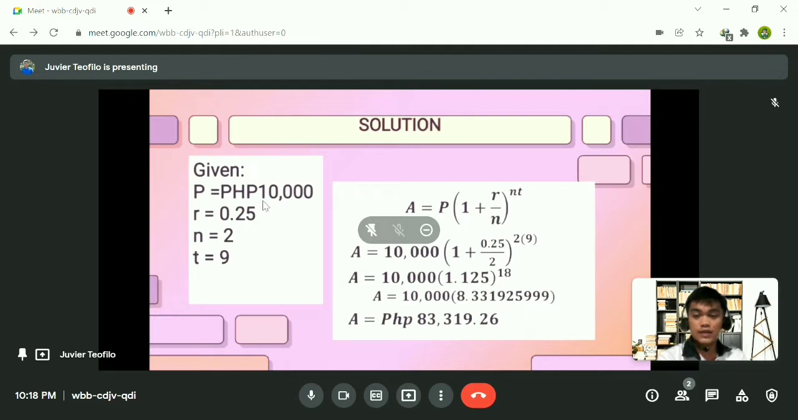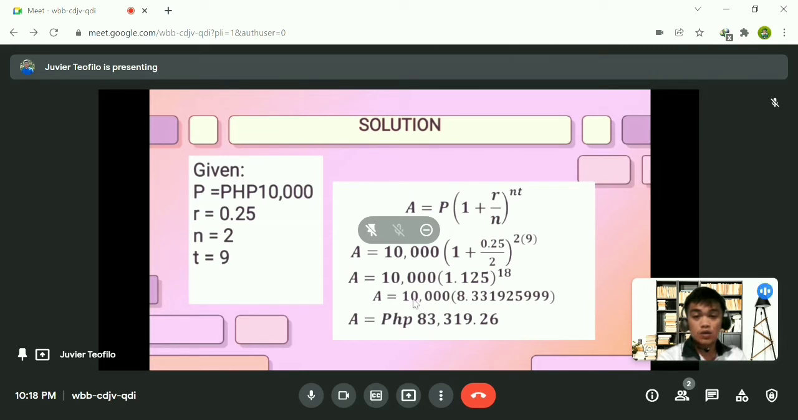Just substitute the given information in our formula. 10,000 times the parenthesis of 1 plus 0.25 over 2, to the power of 2 times 9. 2 times 9 is equal to 18. And if you solve the number within the parentheses, we have 1.125.